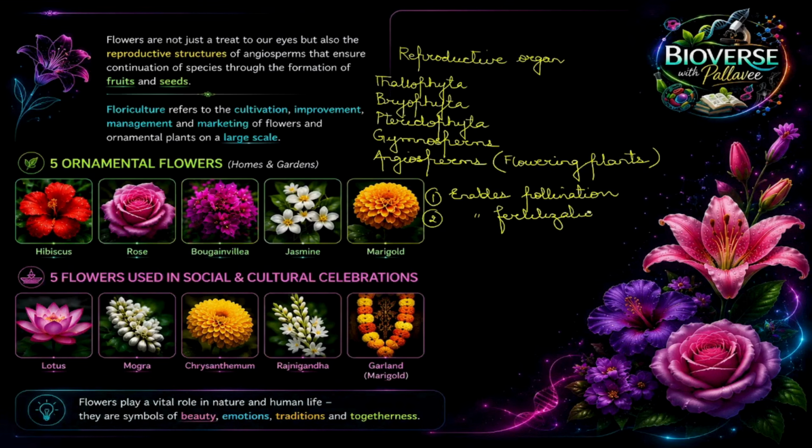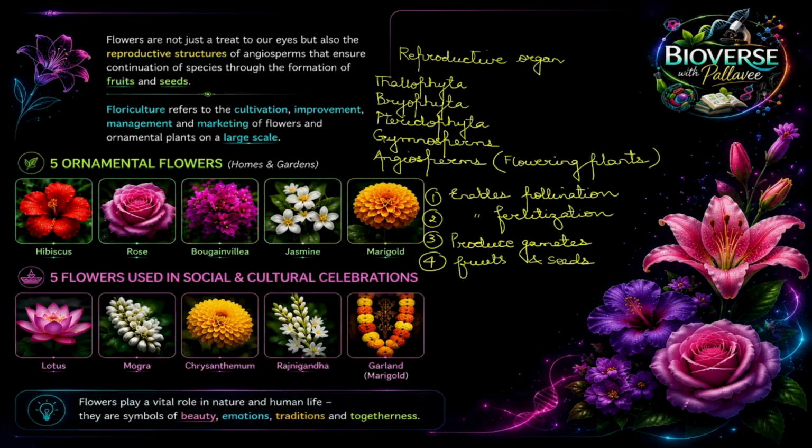Second, they enable the fertilization of the gametes. They are concerned with the production of gametes. We'll talk about those gametes in detail when we come to the further topics. So they produce the gametes, and after they have produced the gametes, fertilization takes place. They are concerned with the production of the fruits and seeds. We need to remember in case of angiosperms, the seeds are not naked. These seeds are covered by the fleshy part of the fruits.